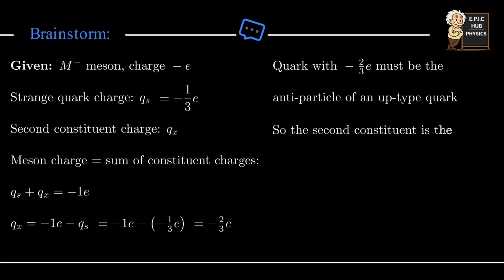Therefore, the particle with charge minus 2/3 e could be the anti-up quark. It could also be the antiparticle of any of the other two up-type quarks, hence it could be the anti-top quark as well. From our options, the right answer is the anti-up quark. This is our final answer.